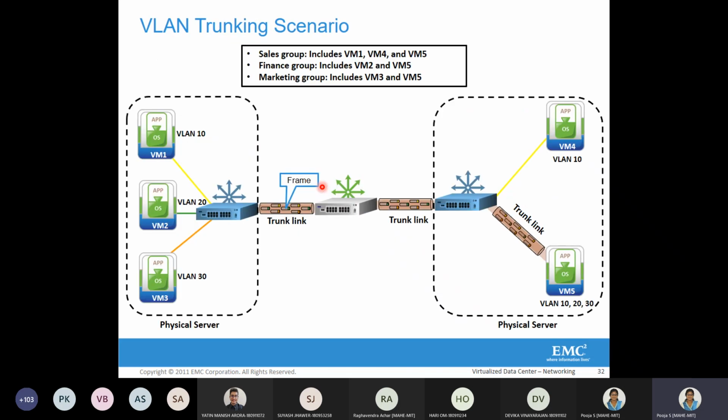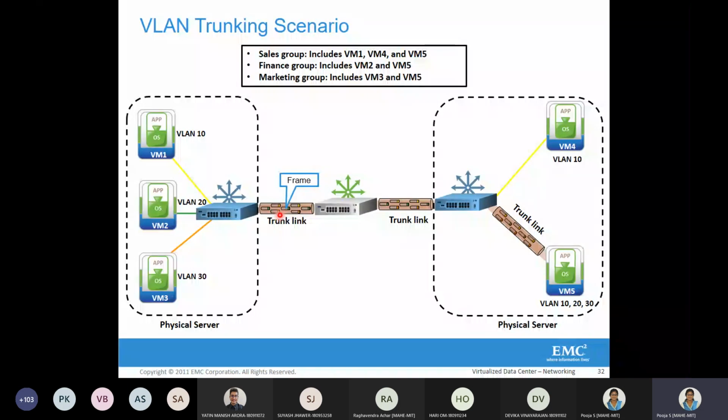The same thing is given pictorially here. Here we can see a switch in each floor of the building: this is the first floor, this is the second floor. We can see yellow here, and both of these belong to the same virtual LAN. Earlier, what we used to do was give dedicated links, which is not feasible. So now we provide a trunk link, which means you add the VLAN ID to the frame.